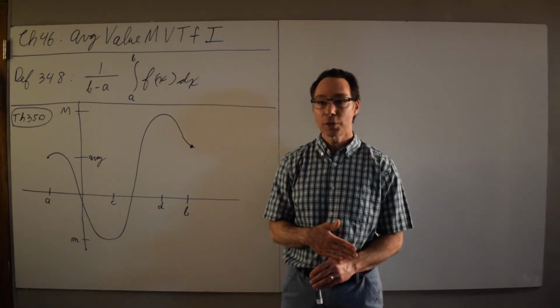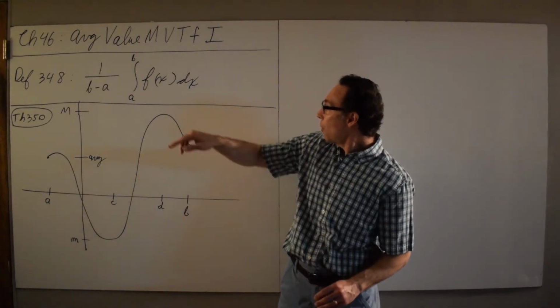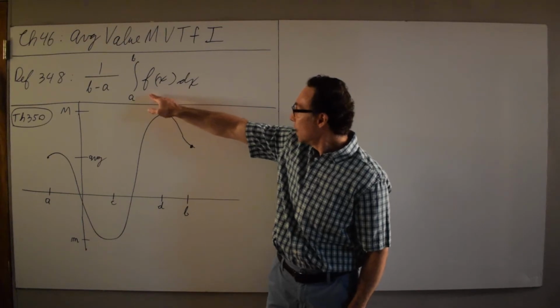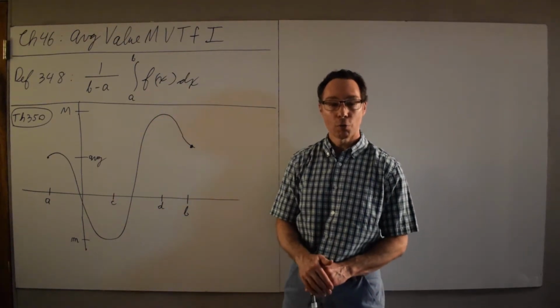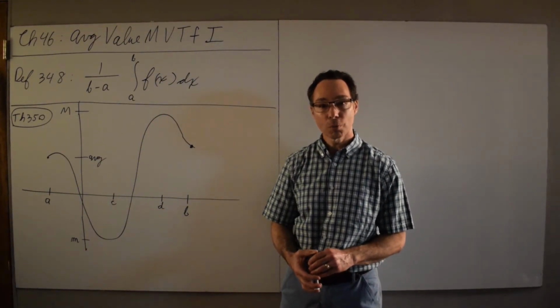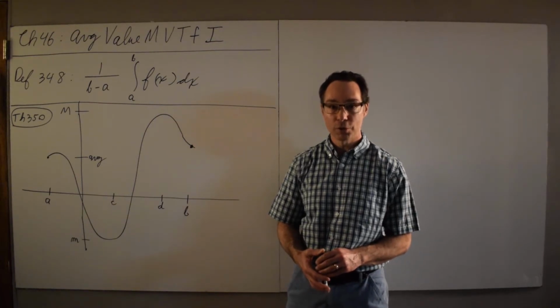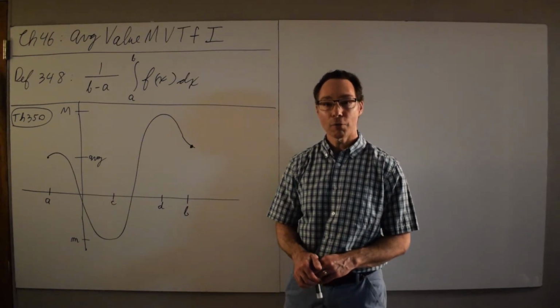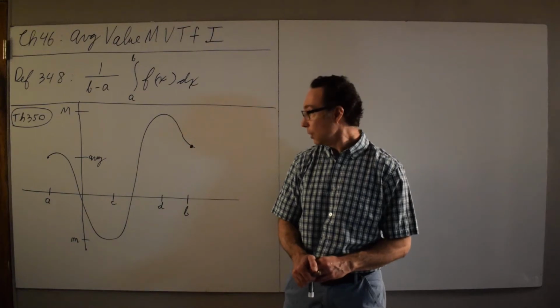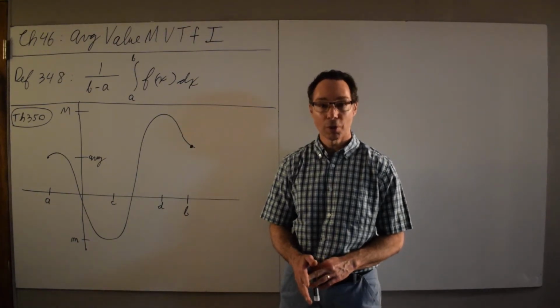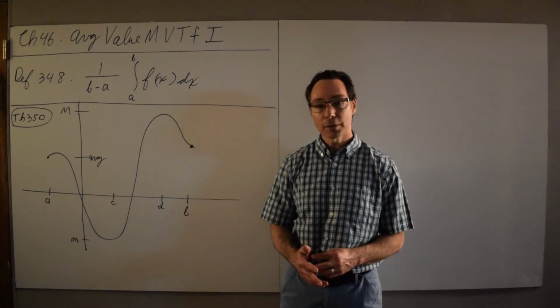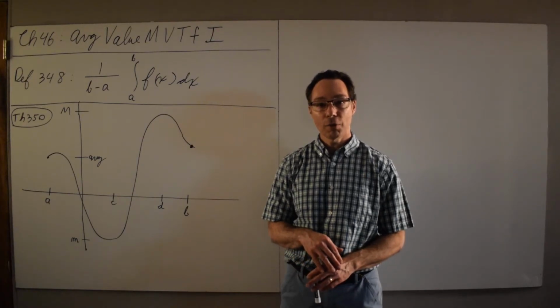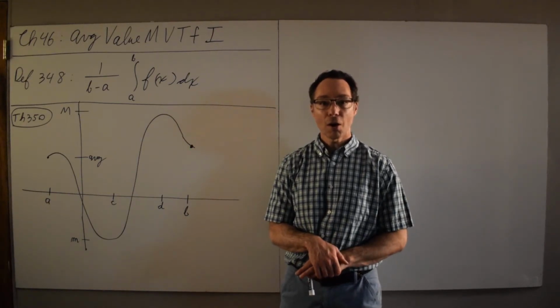So that is one similarity. It is not possible that your function is above the average over the whole interval, and it's not possible that your function is below the average for the whole interval, or the average would not be the average.